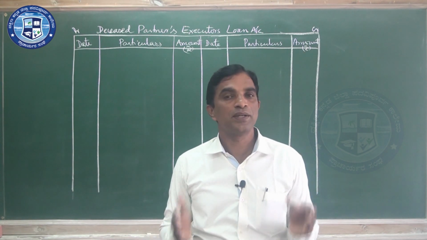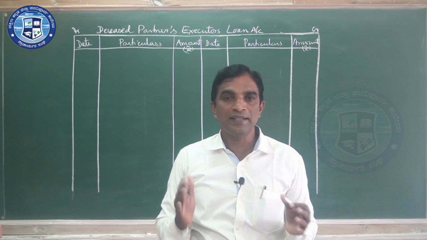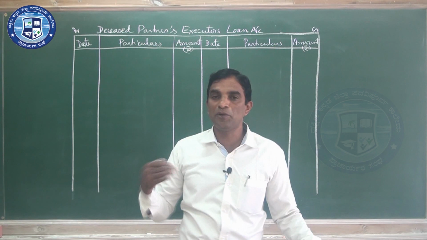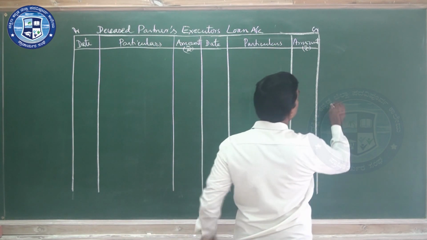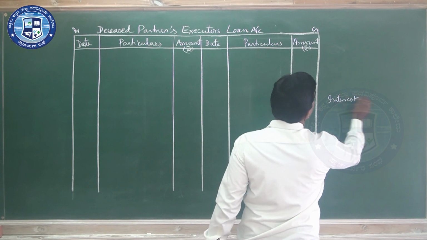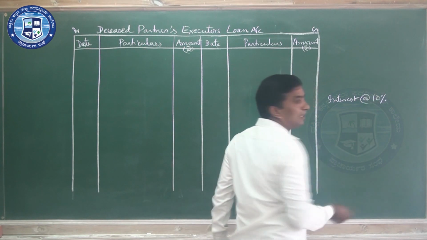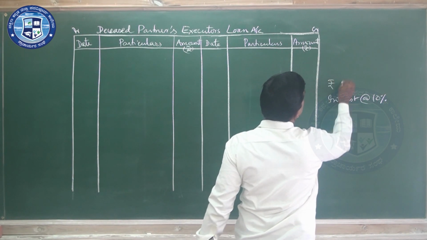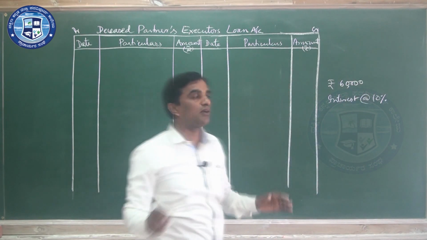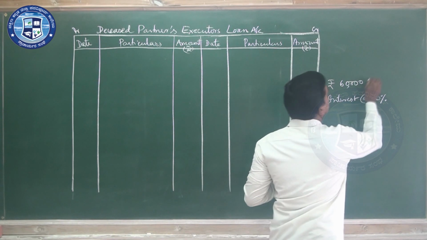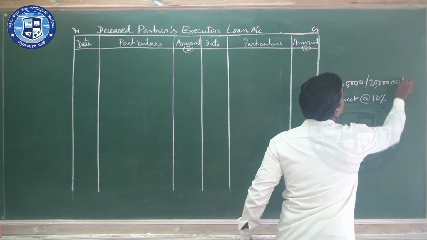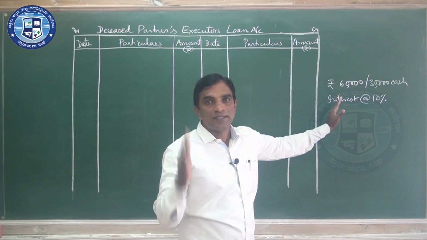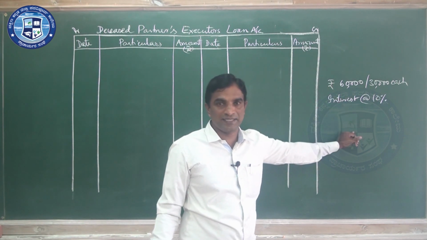Q had 83,500 rupees; imagine 23,500 was paid. The rest, 60,000, they agreed to pay in 2 equal annual installments with interest at the rate of 10%. That means 30,000 each, in 2 years.